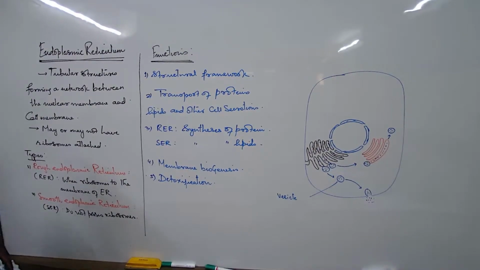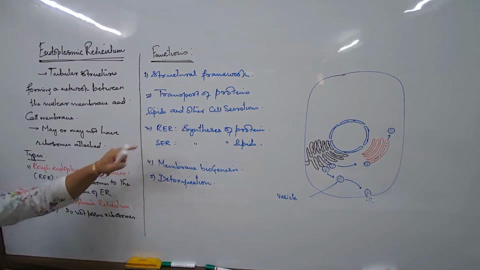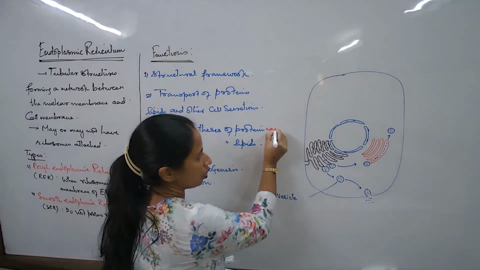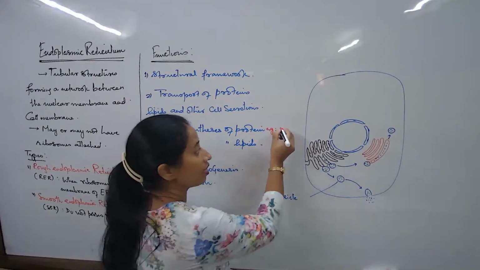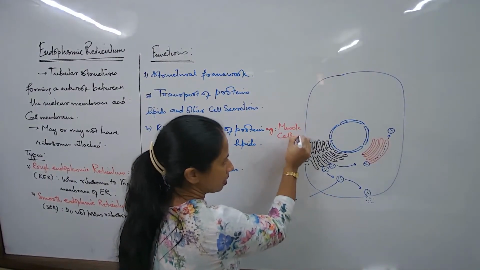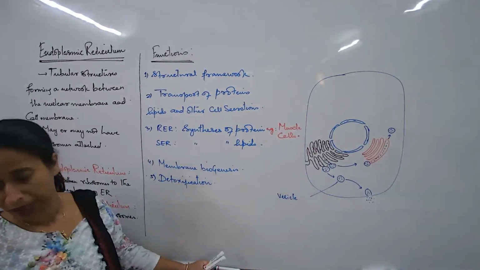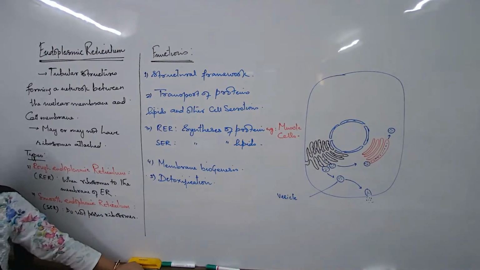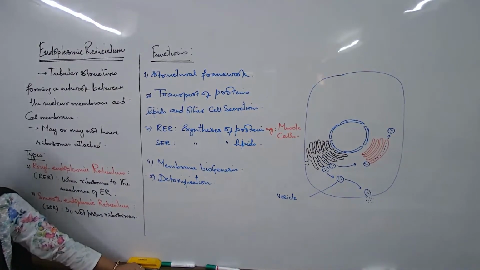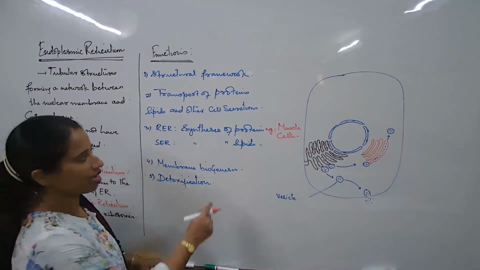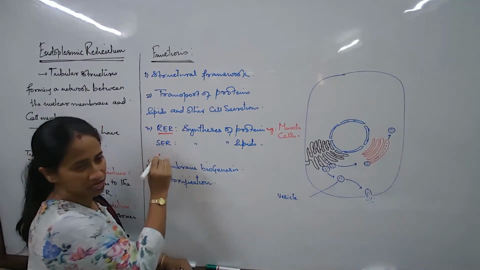Here, if I talk about RER synthesizing proteins, one example you can write down: in which type of cells of our body is RER found in large numbers? Something like the muscle cells, especially the skeletal muscle cells actually. In the skeletal muscle cells, the process of contraction is very extensive and they require so much protein. So the muscle cells are one particular site where the RER synthesis is maximum.